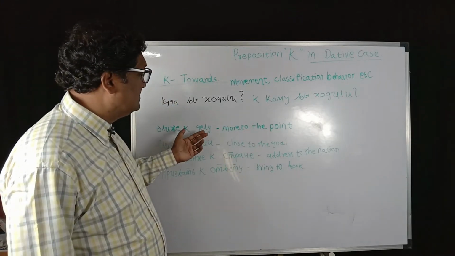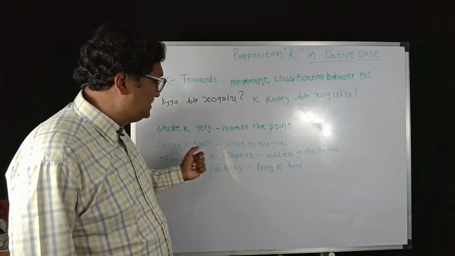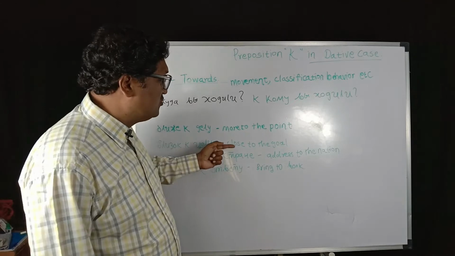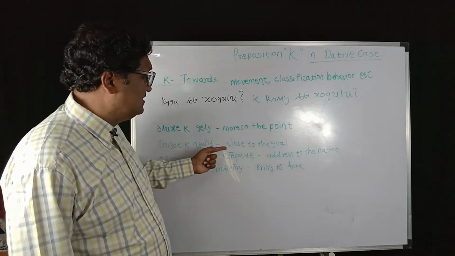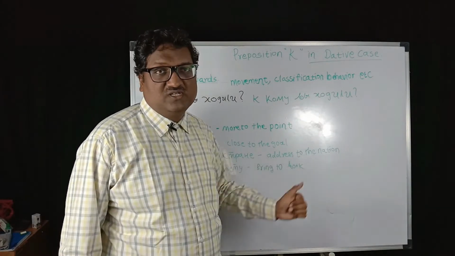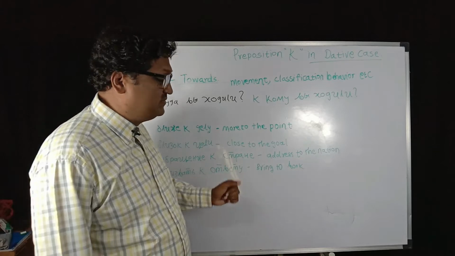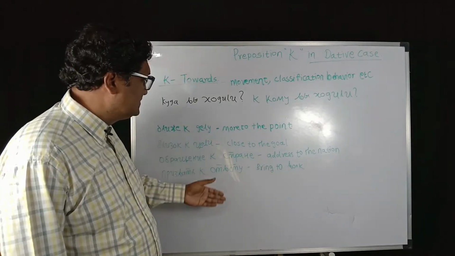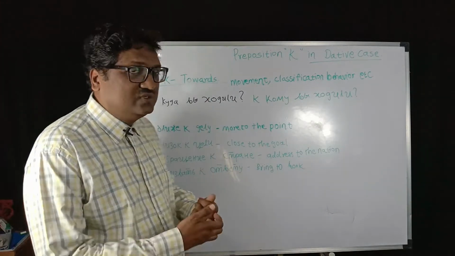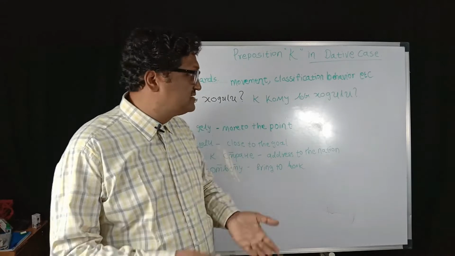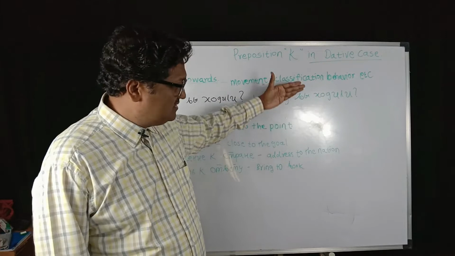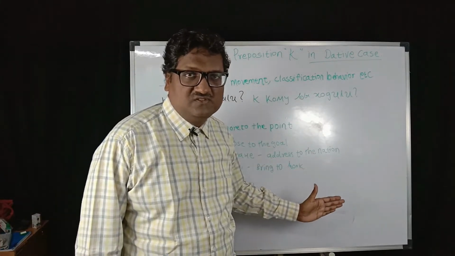Ближе к делу means more to the point. Близок к цели is close to the goal. Then обращение к стране is address to the nation, and призвать к ответу is bring to book. Like this, the preposition к is also used in phrases in the Russian language. Now in this video we will particularly see the extension of this "к кому вы ходили" and "куда вы ходили". In that aspect only we will see the preposition к in the dative case in this particular video.